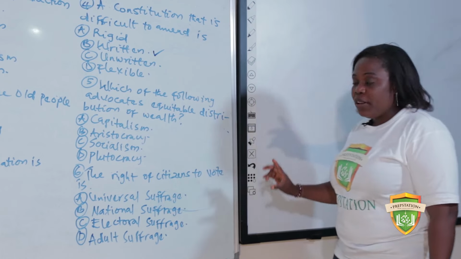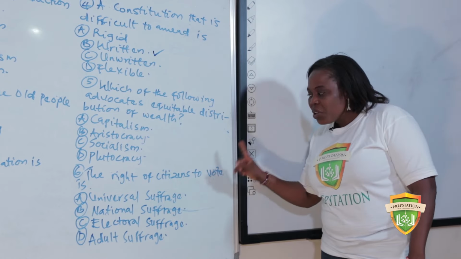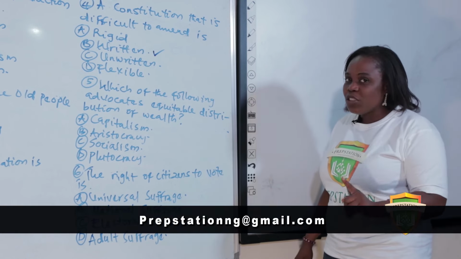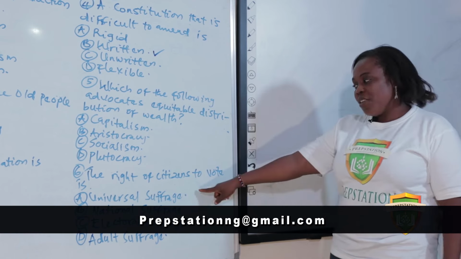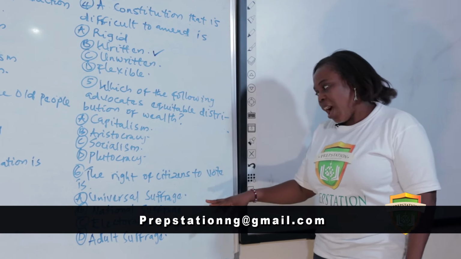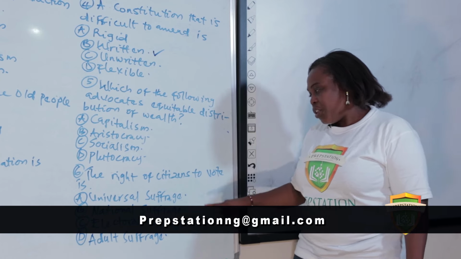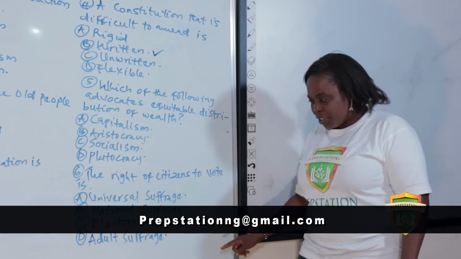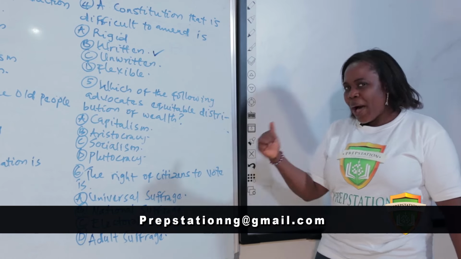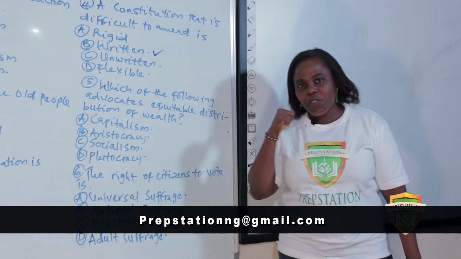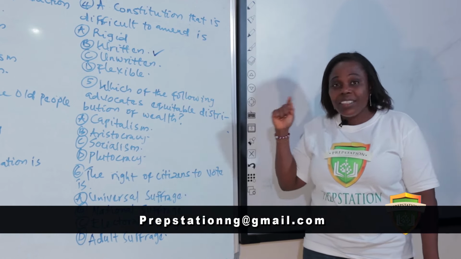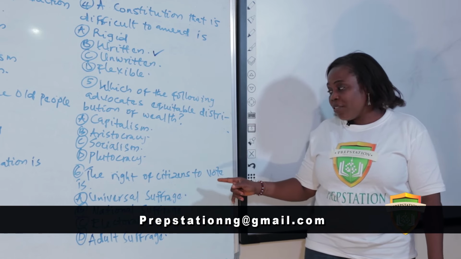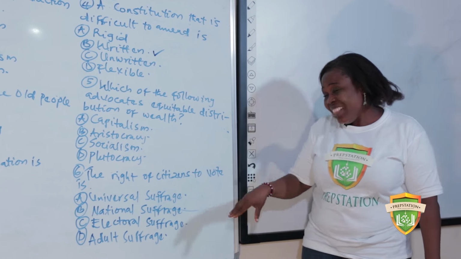Now, our last question for this section is tricky. Very tricky. Please look at this. The right of citizens to vote is, you have universal suffrage, national suffrage, electoral suffrage, adult suffrage. Go back to your definition of suffrage. Like I said, the answer summarizes the question.